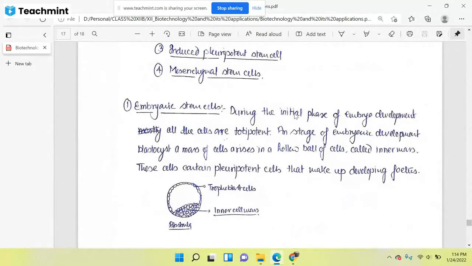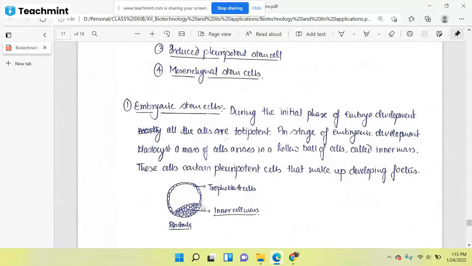During the initial phase of embryonic development, all the cells are totipotent. At the blastocyst stage, a mass of cells arises in a hollow ball of cells, called the inner cell mass. These cells are pluripotent and make up the developing fetus.